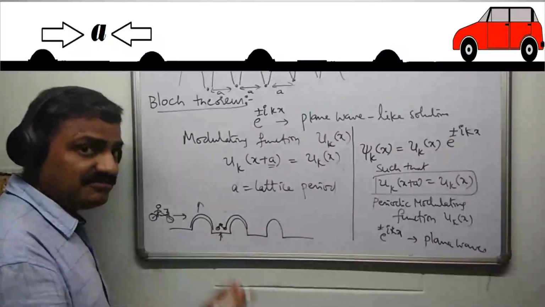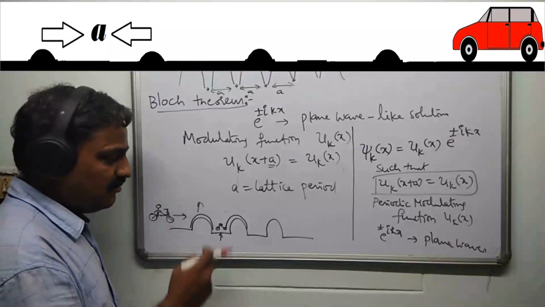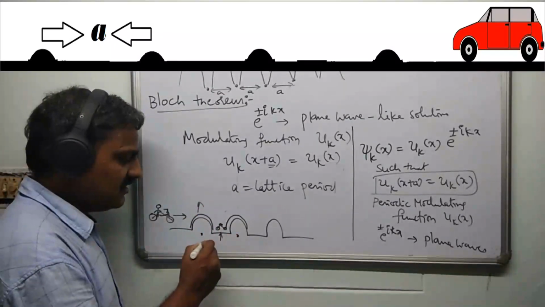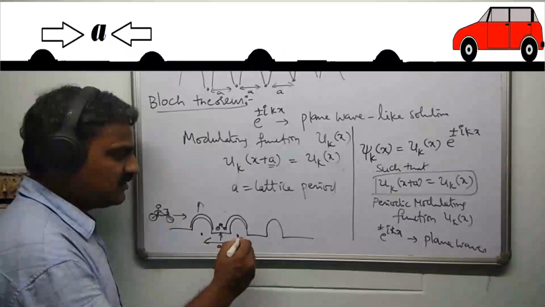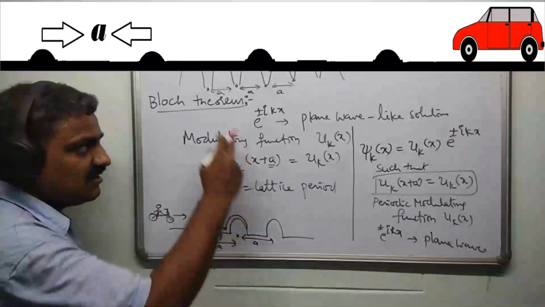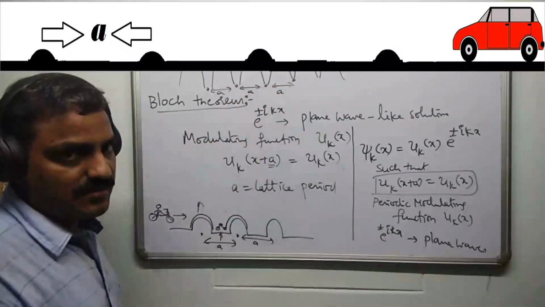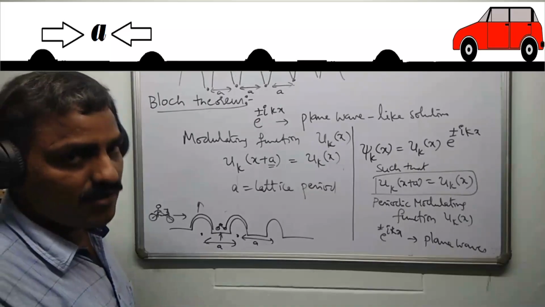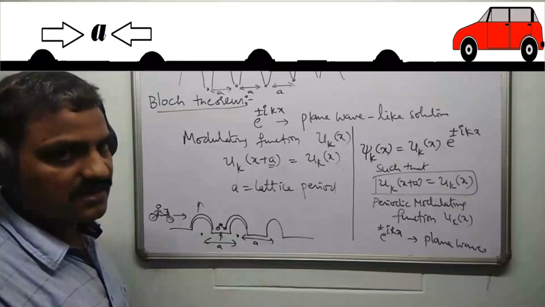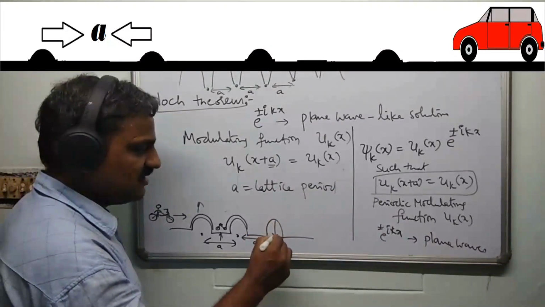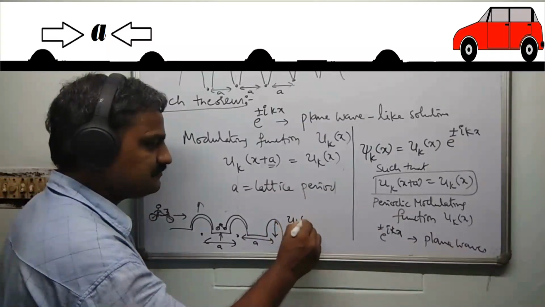So the electron wave function is going to be disturbed by some function with the periodicity a. So here the bumps are separated from their neighbors by a distance of a. So here also these positive ions are separated from their neighbors by a distance of a. So the electron wave function is going to be modulated or disturbed by some function which is uk of x. Here you can imagine this as some kind of uk of x.